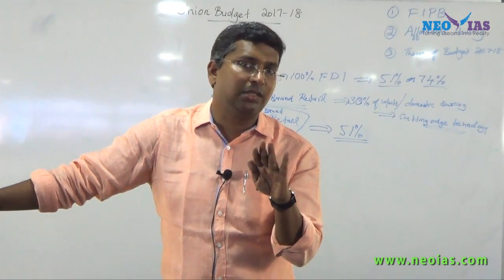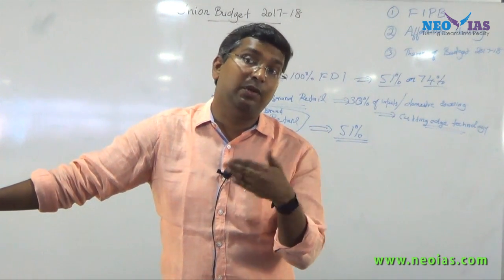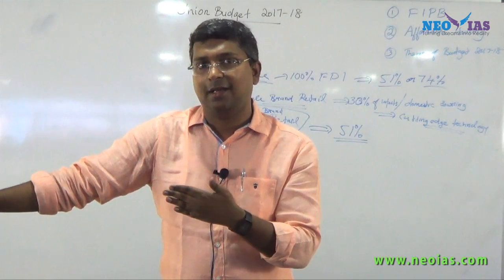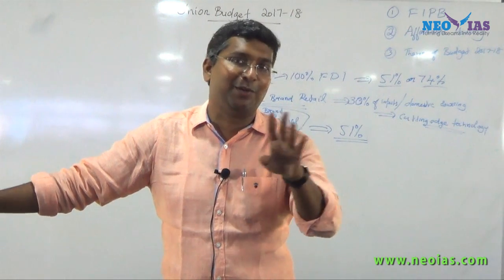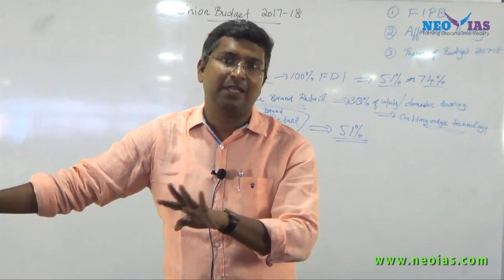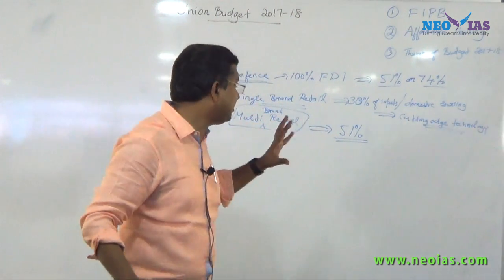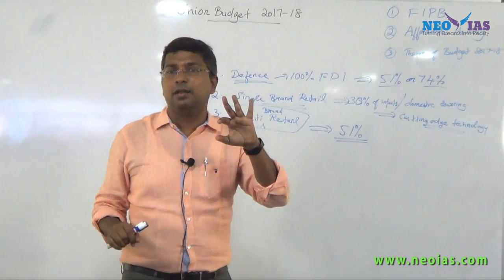Now the advantage is that if you read an article on FIPB, it will be very easy for you to understand. There will be a lot of articles coming, and when you read them, keep this in mind, you will get a question from it, either for prelims or mains. So regarding FIPB, just keep these very simple key points.